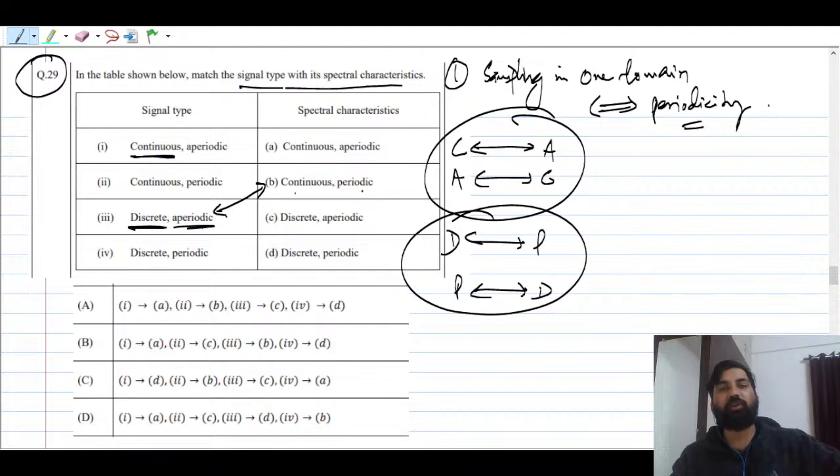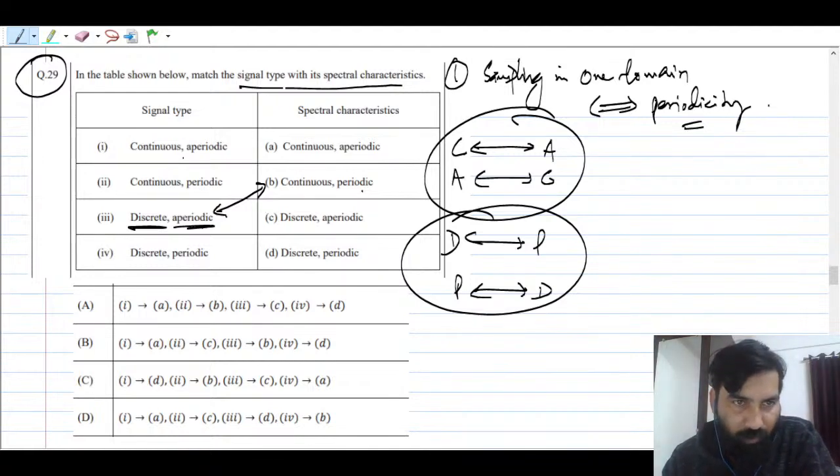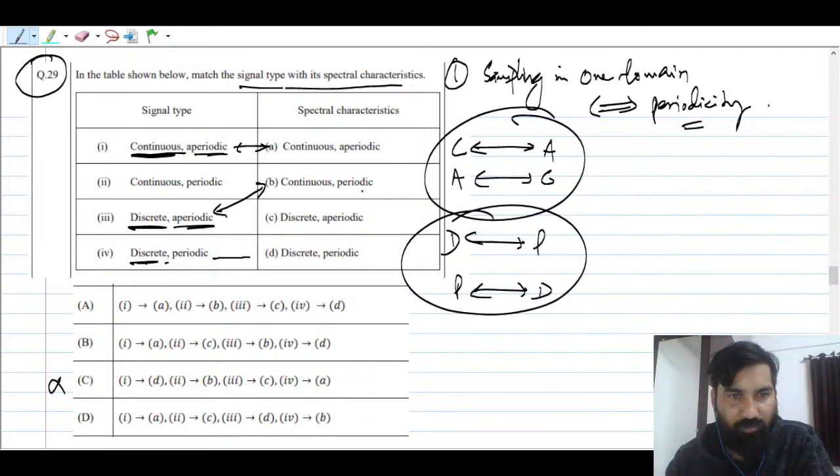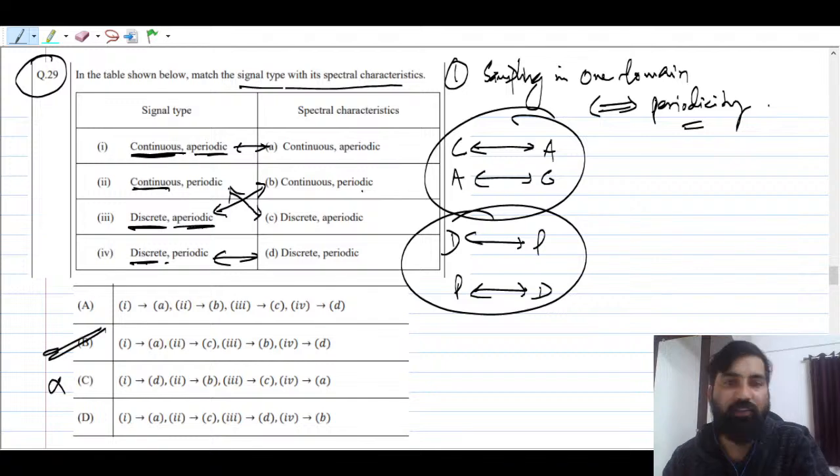Understood. And aperiodic corresponds to continuous. Continuous corresponds to aperiodic. So first is A only, right? These options are wrong then. Next, discrete corresponds to periodic, so the fourth is D only, right? 4D. All options have 4D only. Now let us take the second: continuous corresponds to aperiodic, so it will go to C. So option B will be correct for this question. This is very important to keep in mind.